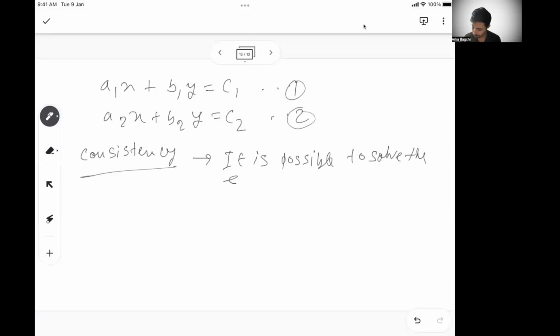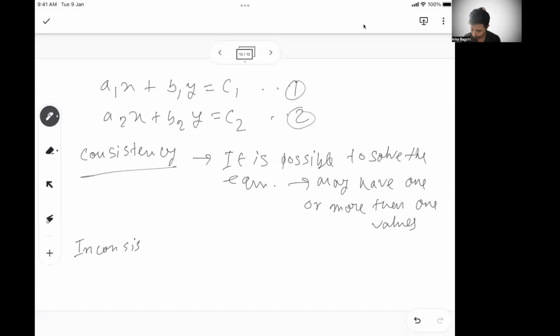So it may have one or more than one values, whereas inconsistency says not possible to solve. There is no value possible.